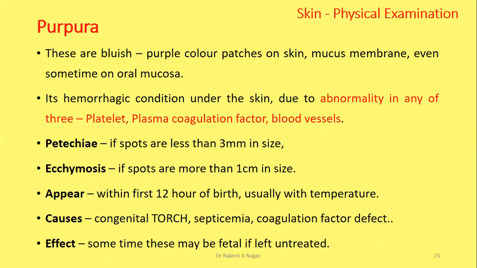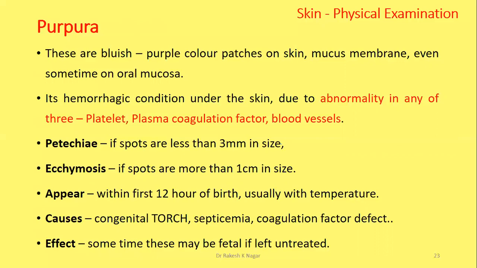This is a hemorrhagic condition under the skin due to abnormality in platelet function, abnormality in plasma coagulation factors, or fragile blood vessels. Fragile blood vessels may be due to hypoxic conditions or systemic infections. Appearance is like petechiae and ecchymosis.